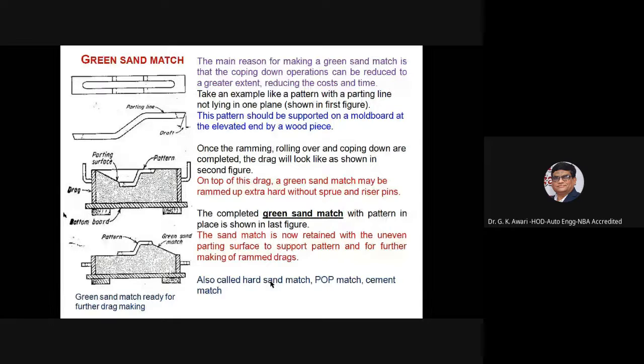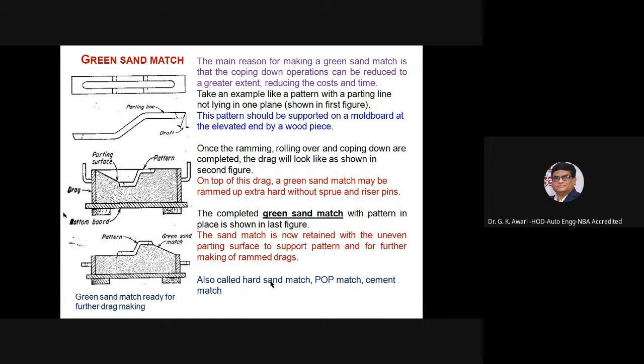Then green sand match. The main reason for making the green sand match is that the coping down operations can be reduced to a greater extent, reducing the cost and the time. Taking an example like a pattern with a parting line not lying in one plane, this pattern should be supported on a mold board at the elevated end by a wood piece.